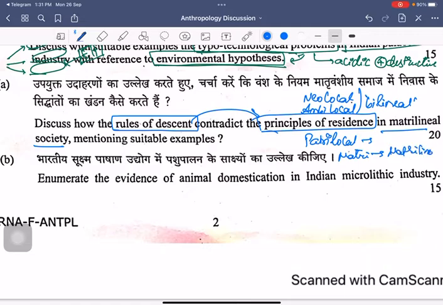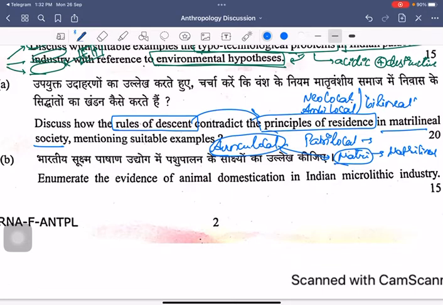Now here, the debate they are trying to bring in is with respect to the matrilocal societies and avunculocal societies, that is, the maternal uncle side. When you look at this kind of debate, sometimes although it is avunculocal, there can be a matrilineal descent. Although it is a matrilocal society, there can be an avunculineal descent. So here they are trying to bring in a conflict that is existing, right? So in that aspect we need to bring in this question, right?